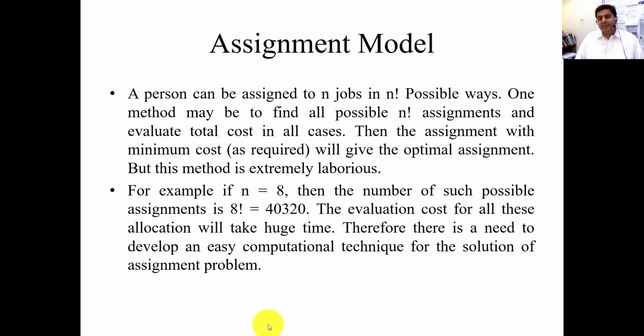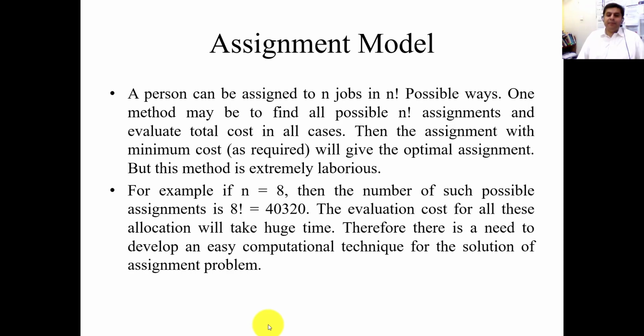But this method is extremely laborious. It will be very complex. For example, if you have 10 jobs, if you have 10 people to do them, then 10 factorial will be a very huge amount, there will be many different possible ways. Now let's suppose you have 100 possible ways, so manually it will be very difficult to find out which way is the most feasible one, which way gives you the minimum cost.